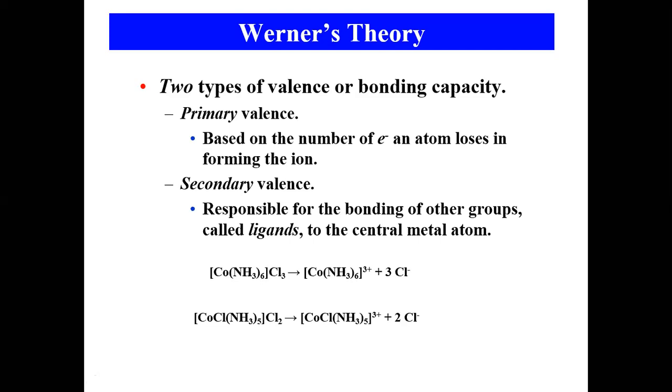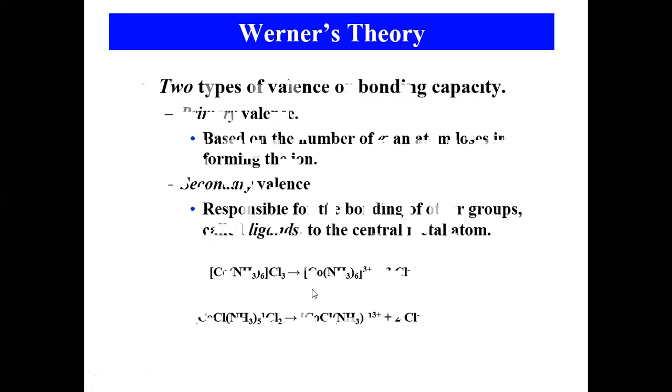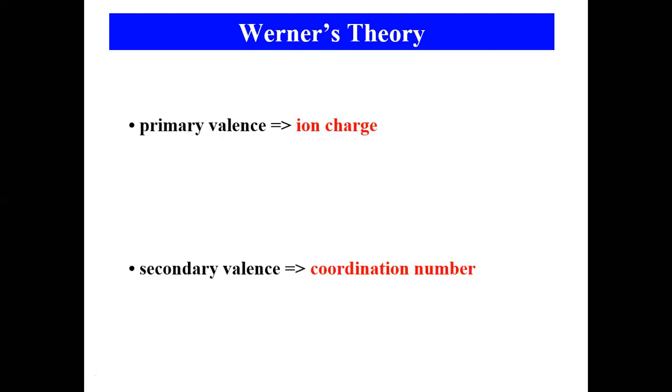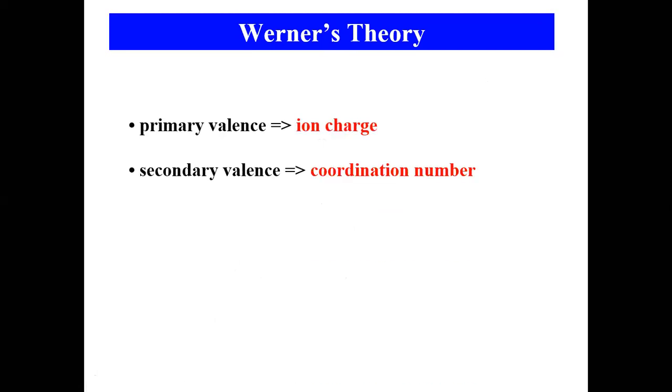Today we call it coordination number. So primary valence is today's oxidation number, and secondary valence is today's ligand number, that is coordination number. Primary valence is ion charge, secondary valence is coordination number.